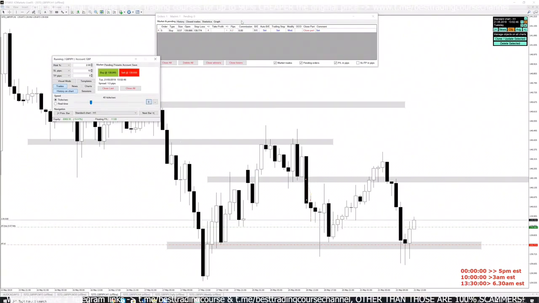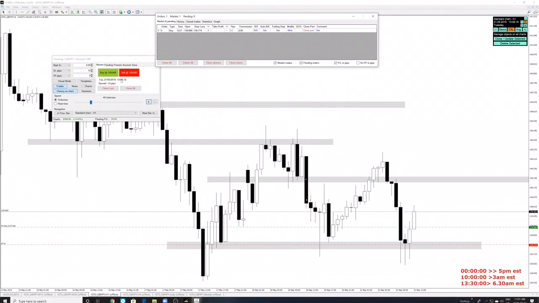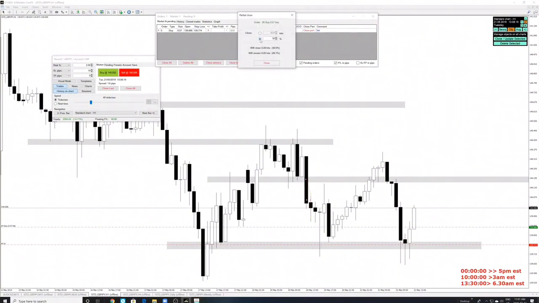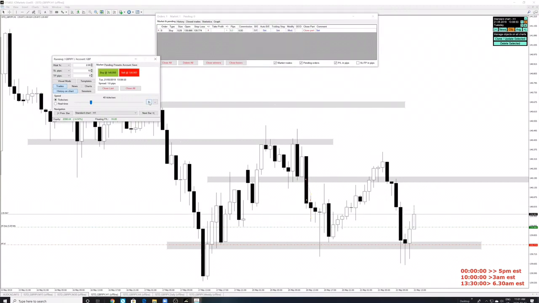Oh, I guess we're moving up here early. Okay. We're moving up 13, 14 pips, 9 pips in the first 5 minutes of this candle. We're up about 12 pips, right? And I think this is the point where I'm going to close 50% right here, and let the rest run.